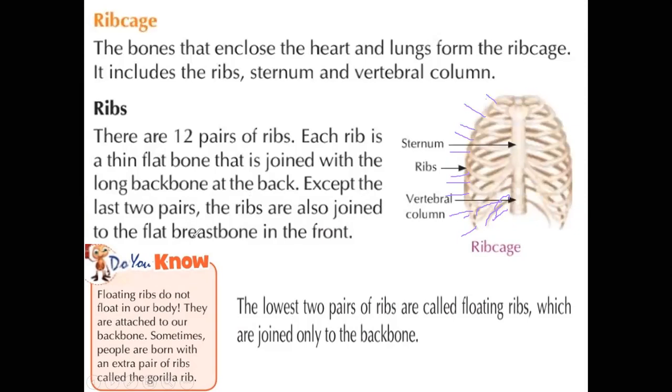The ribs are also joined to the flat breastbone in the front. The breastbone we call the sternum. So first of all, on the back side these are attached to the spinal cord, which we call the backbone, and on the front side they are attached to the sternum, that means the breastbone. Understand?